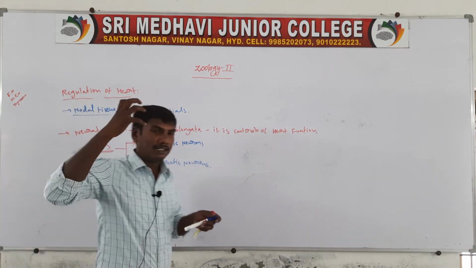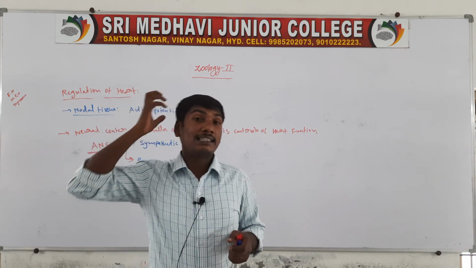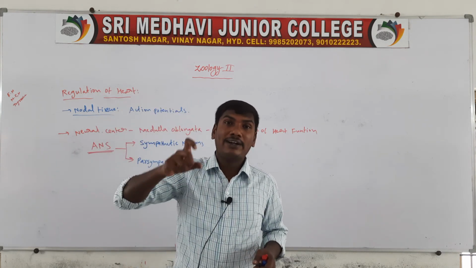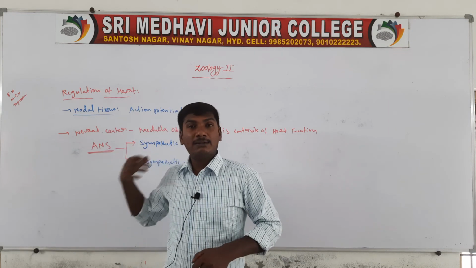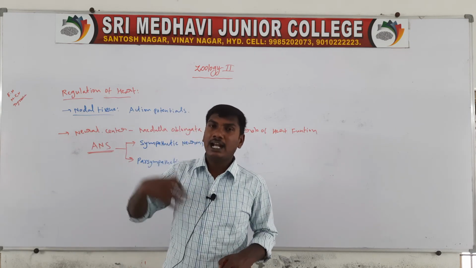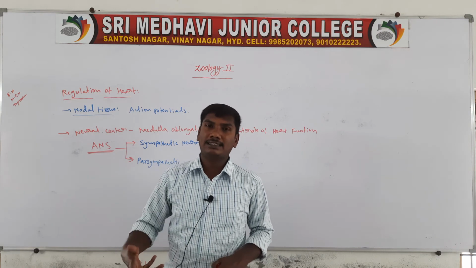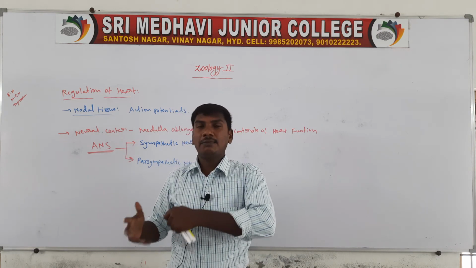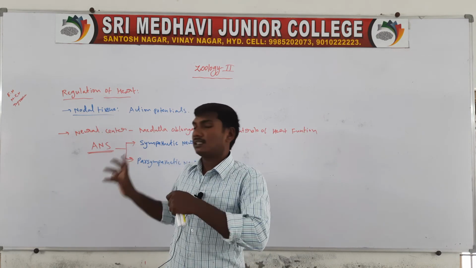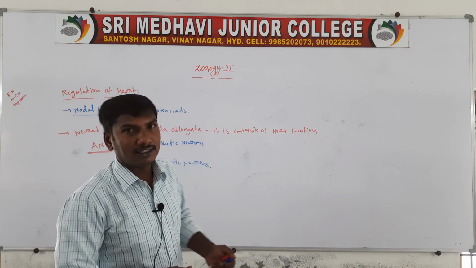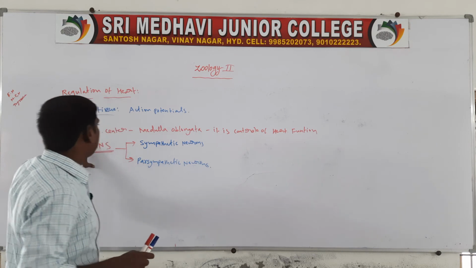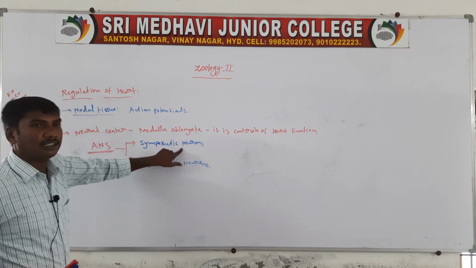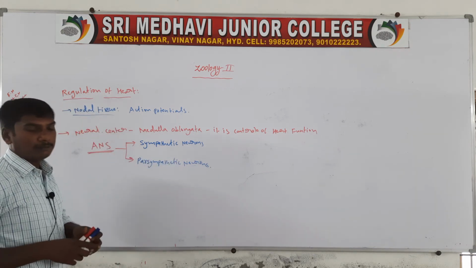So the brain region, the medulla oblongata, moderates the heart functions through the autonomic nervous system. The nervous system contains the autonomic nervous system, ANS, and the somatic nervous system. The autonomic nervous system controls the heart functions from the medulla oblongata to the heart. It has two types: sympathetic neurons and parasympathetic neurons.